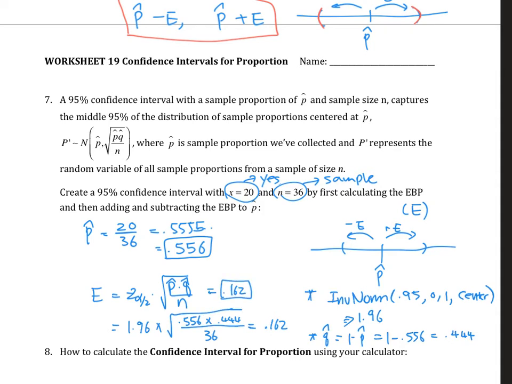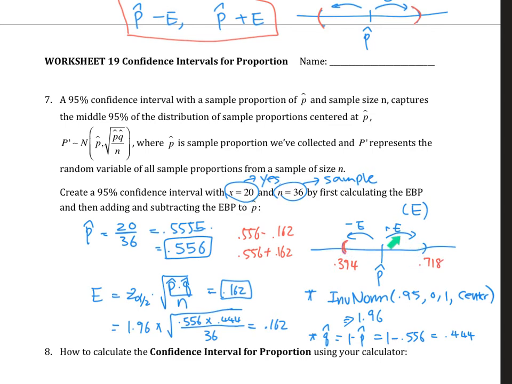So putting it all together, 0.556 minus 0.162 and 0.556 plus 0.162. Here we'll get 0.394 and 0.718.